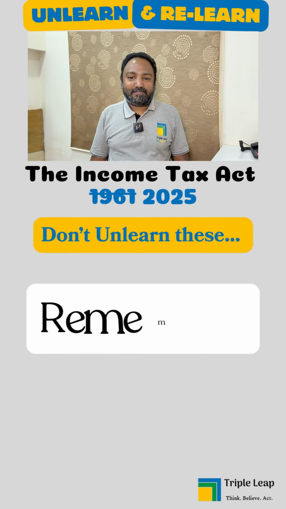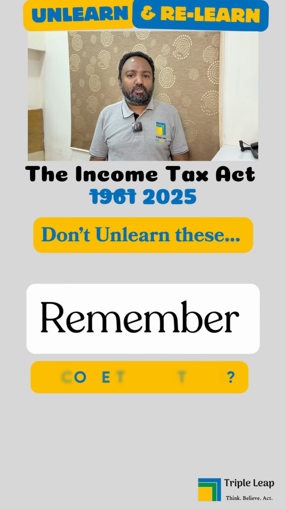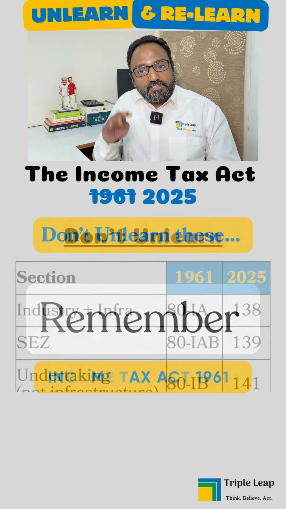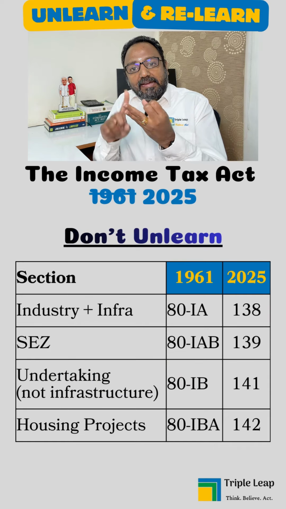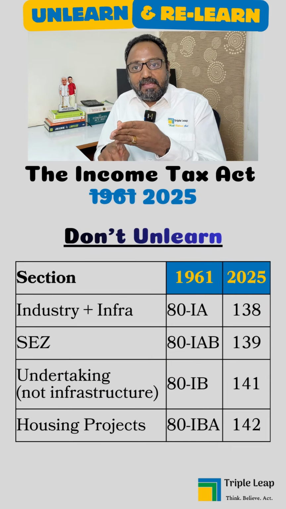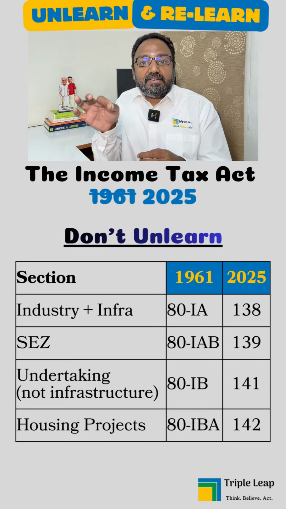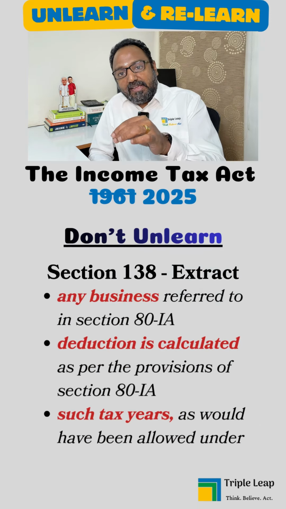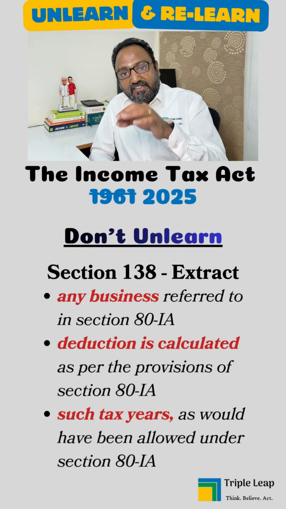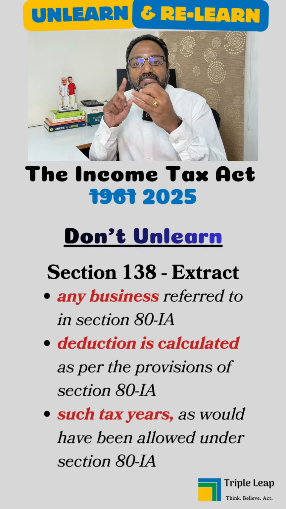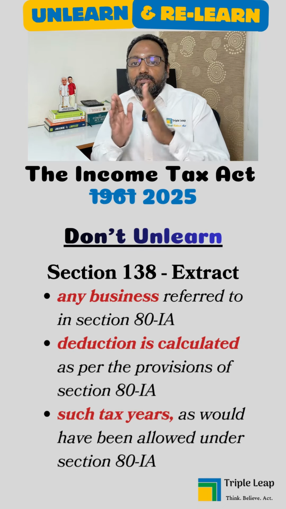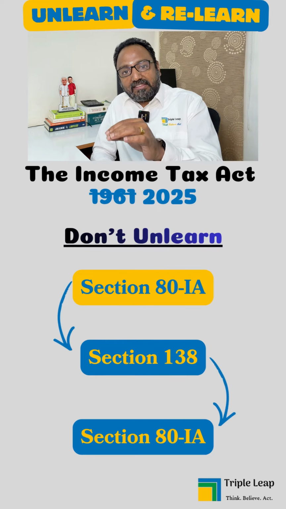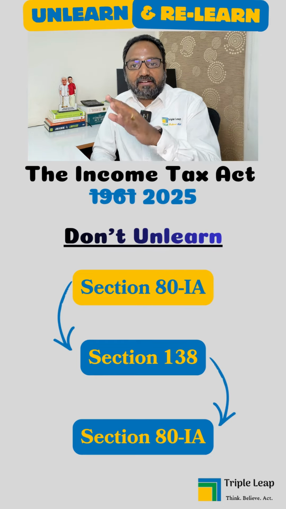Sure, we'll wait for it. You are mentioning having to remember Act 1961. Can you explain them? Four sections, namely 80IA, 80IAB, 80IB and 80IBA, still hold good even after Act 1961 is repealed. Section 138 in Act 2025 is the equivalent of 80IA. Section 138 refers to 80IA for eligible business, deduction calculation and computing the eligible period. In short, section 138 of Act 2025 is nothing but following section 80IA of Act 1961.